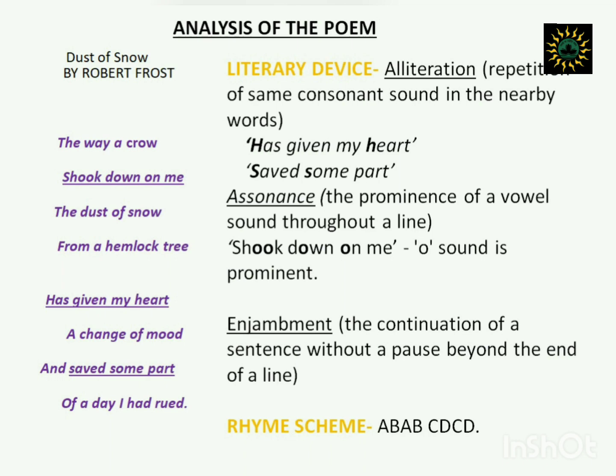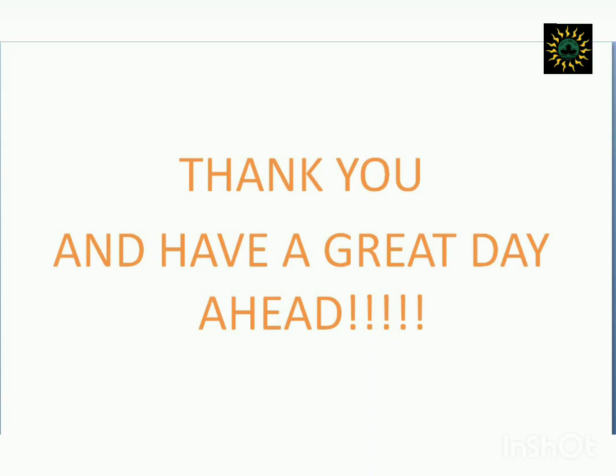Now, if you take a careful look at the poem, you will see the whole poem consists of only one sentence from the first word to the last, and this is called enjambment. The rhyming scheme of the poem, as you can see, is AB, AB, CD, CD with alternate lines rhyming in the poem.